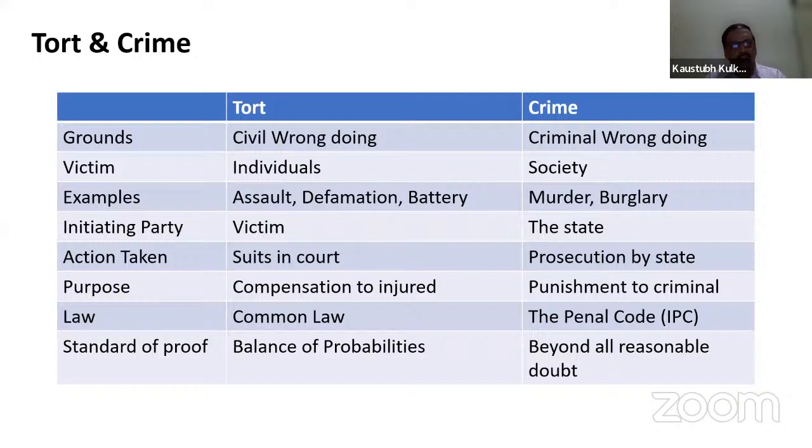Victim: in case of tort, that is civil wrong, individuals are the victims, whereas in crime, society as a whole is the victim. Examples of tort are defamation, assault, or battery. These are certain examples with regard to tort, that is civil wrong. But in case of crime, the society is the victim, so the whole of society will be affected.